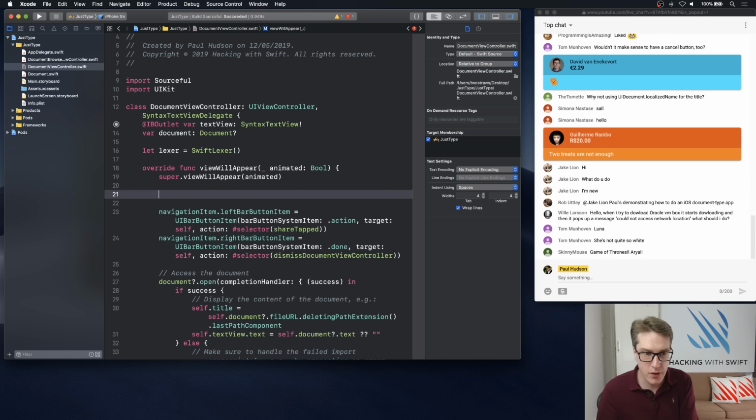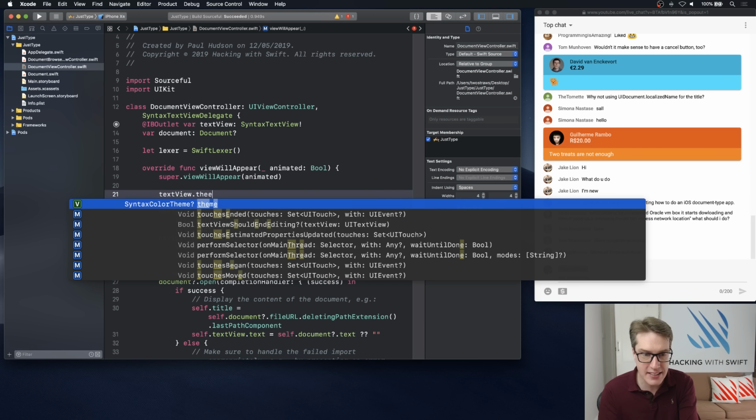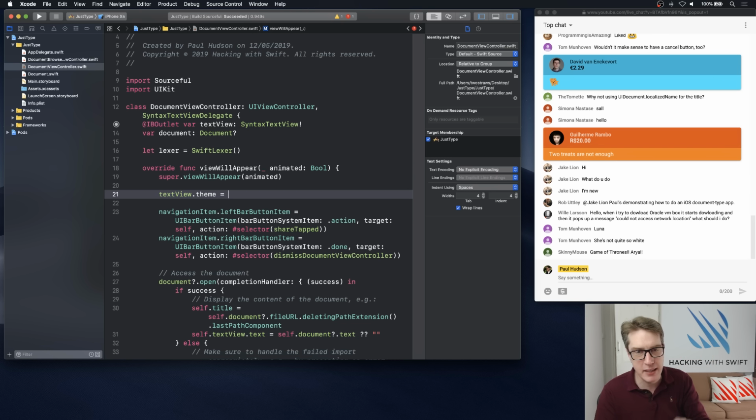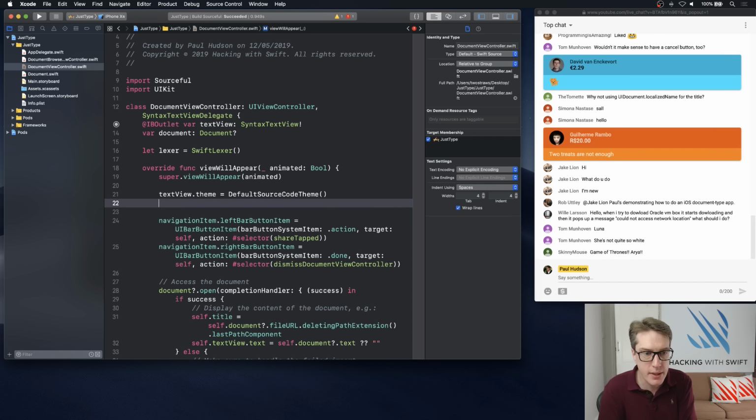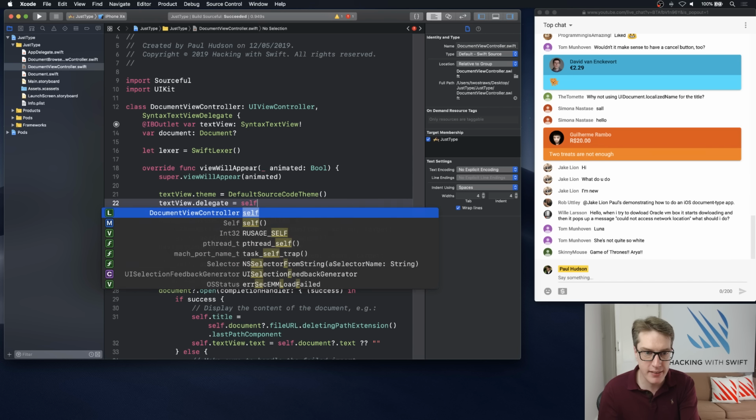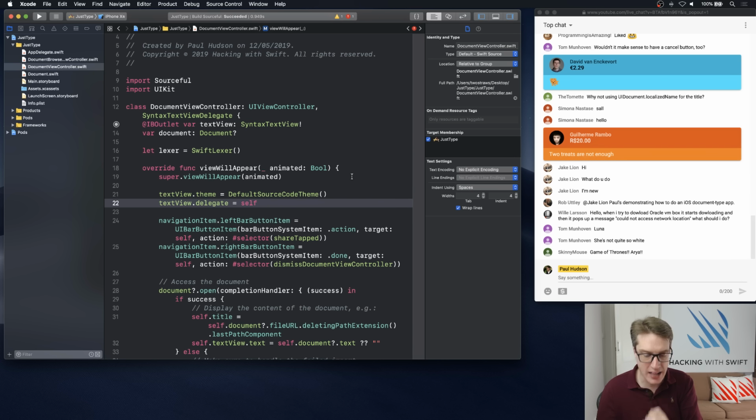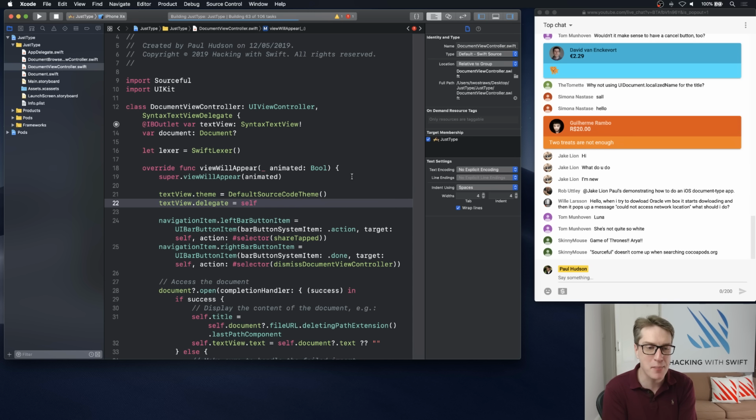Both in viewWillAppear. We're going to say our text view has a theme. And you can make your own themes, light theme, dark theme, whatever. I'm going to use the default theme because it's built into Sourceful. Just use that one. And that is just called DefaultSourceCodeTheme. It's your app after this. Subclass it all you want to. And then we'll say our text view has a delegate of self, like that. When you want to know what to do, ask us. And with that, 2 minutes 7, I'll press Command R and give it one last run and we can see how this thing works.